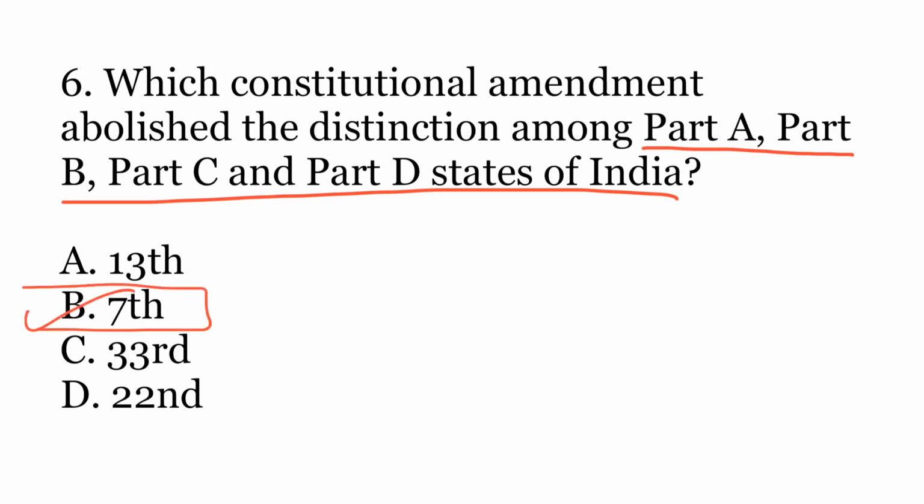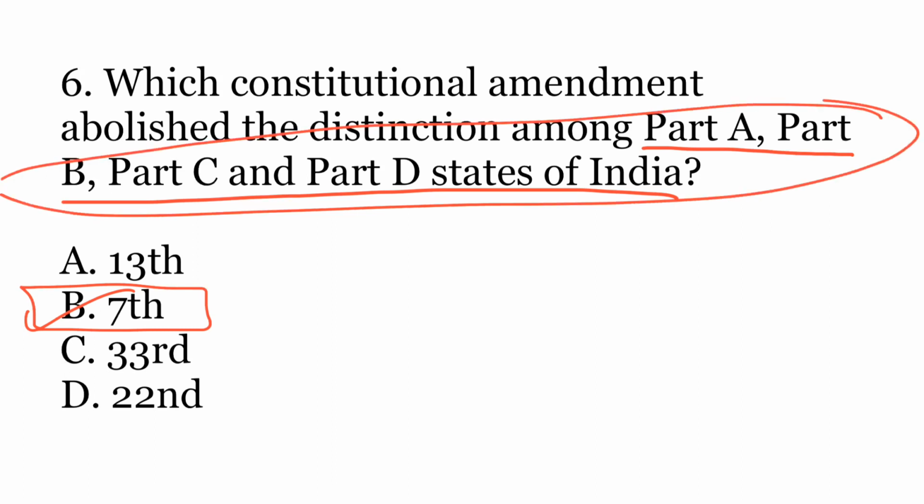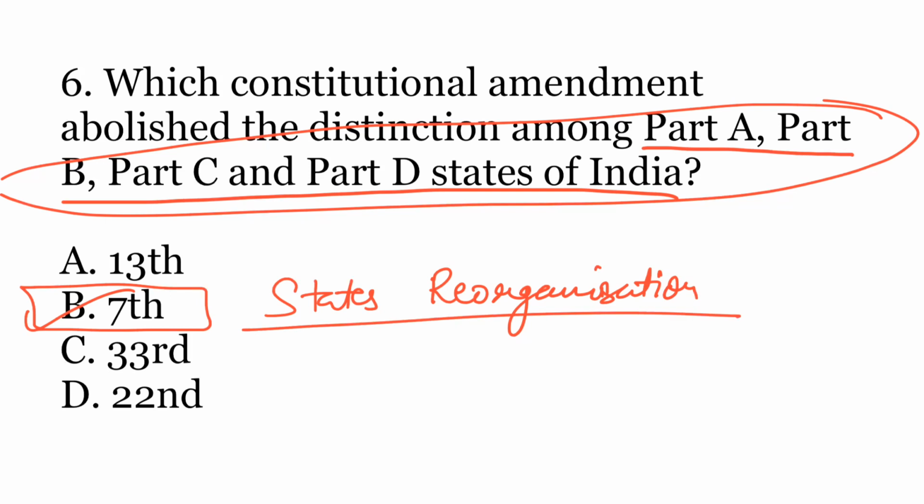7th Amendment. So this is actually a different way of framing this question. The question simply was, which amendment implemented the States Reorganization Act? So the States Reorganization Act was passed in the year 1956, and under this particular act, 14 states and 6 union territories were created. All these were effected via 7th Constitutional Amendment Act.